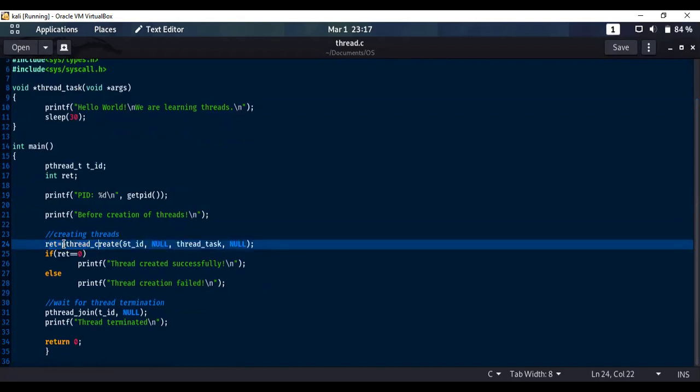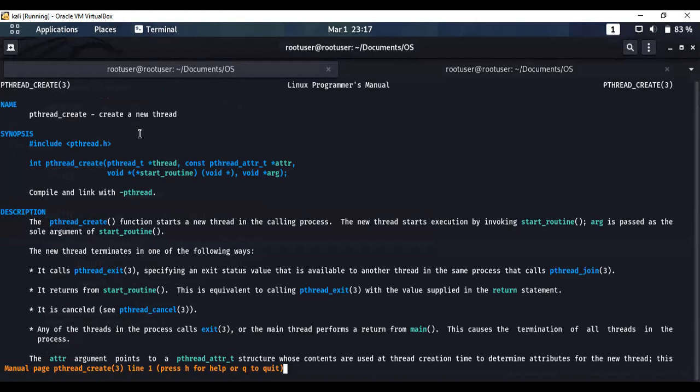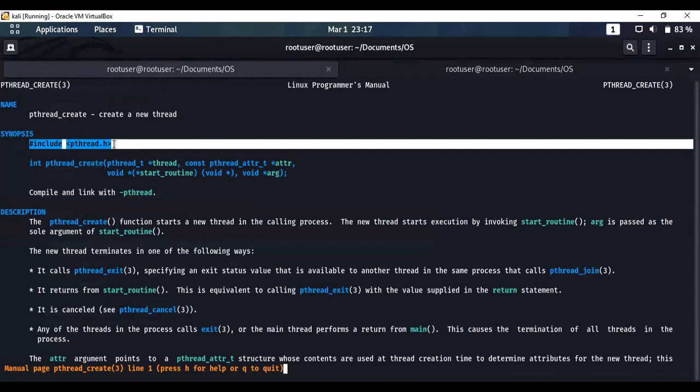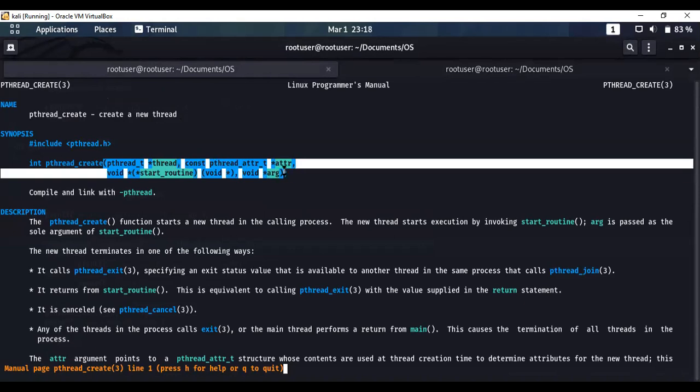So let's study what this pthread_create function does. So let's open a terminal. Let's check the manual for this pthread_create function. As you can see, the manual states the pthread_create function creates a new thread. The synopsis states that this function belongs to the pthread library, and this function pthread_create takes 4 parameters.